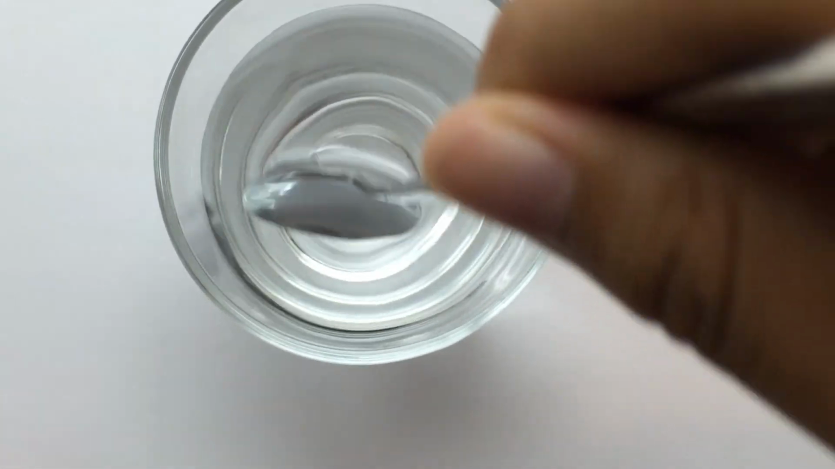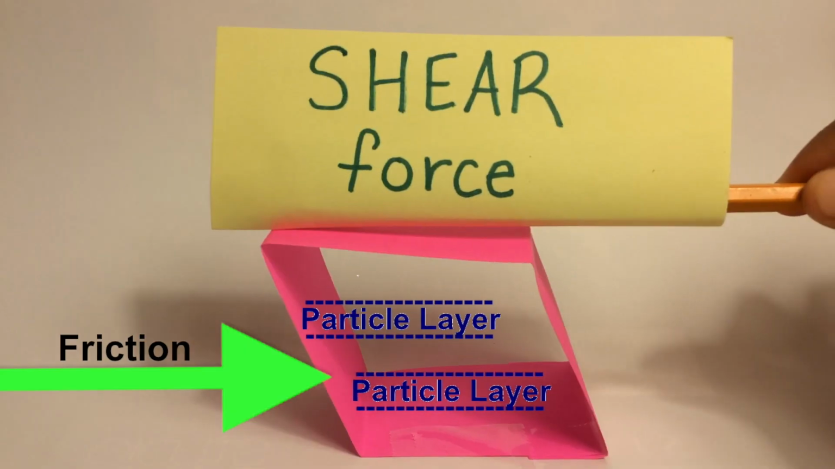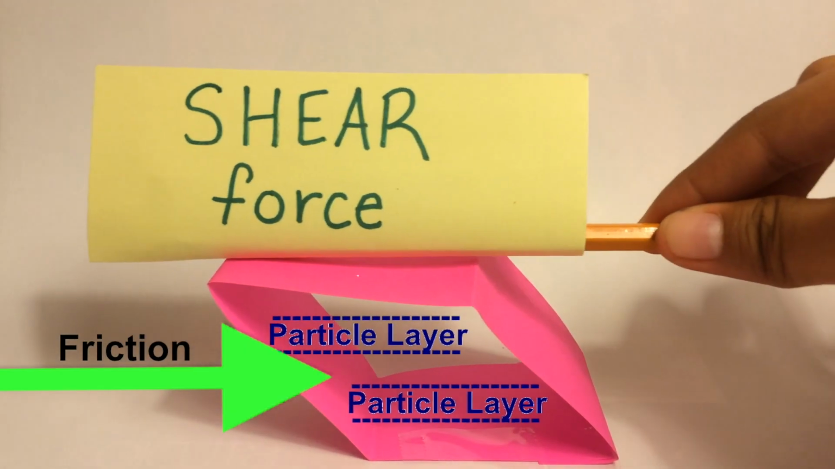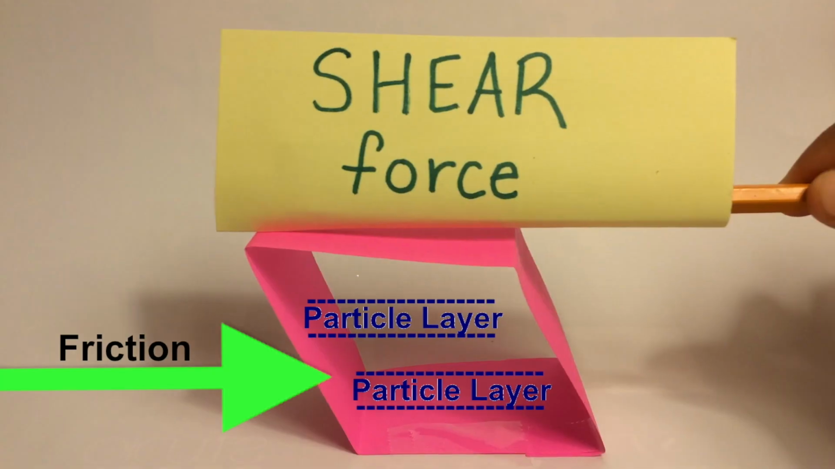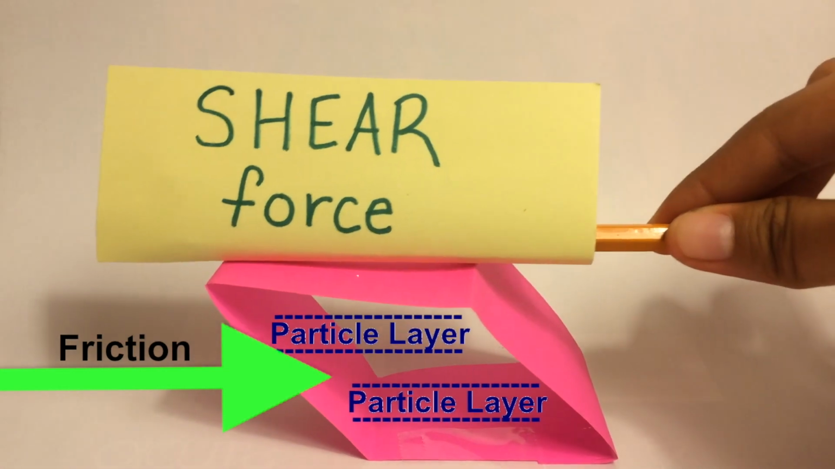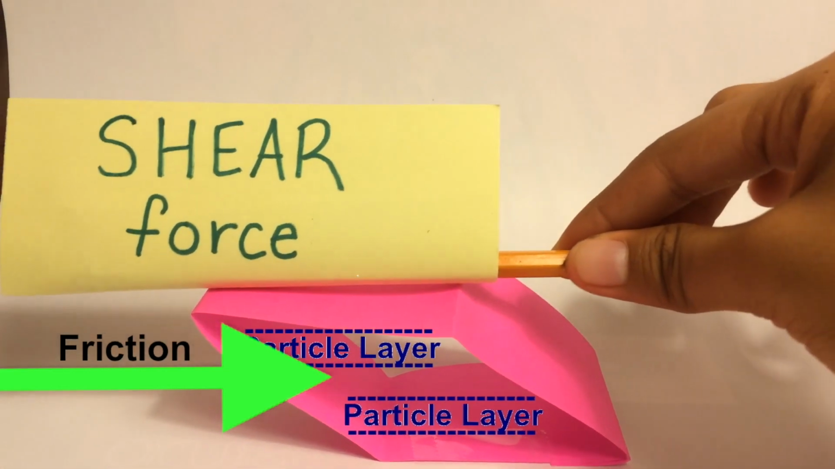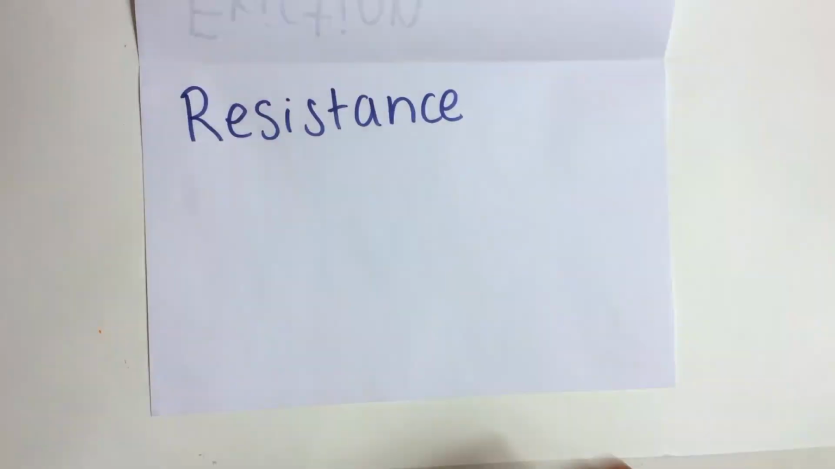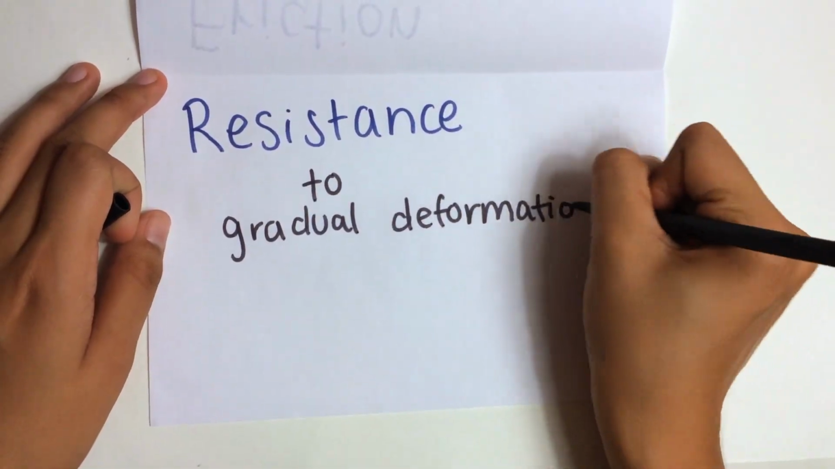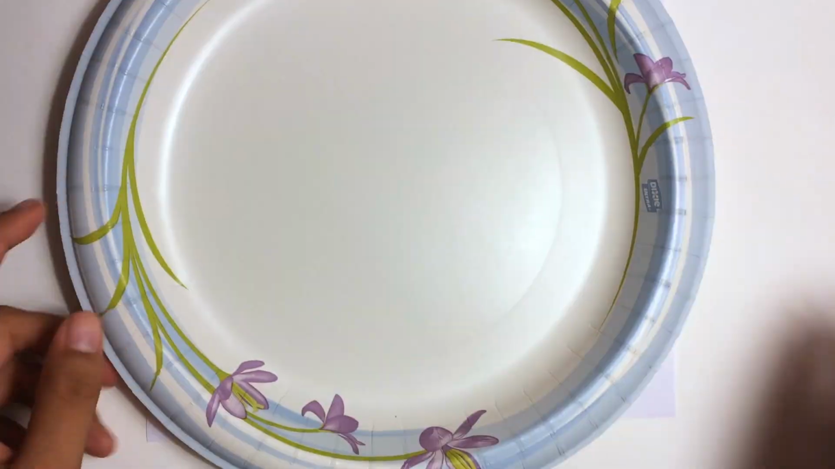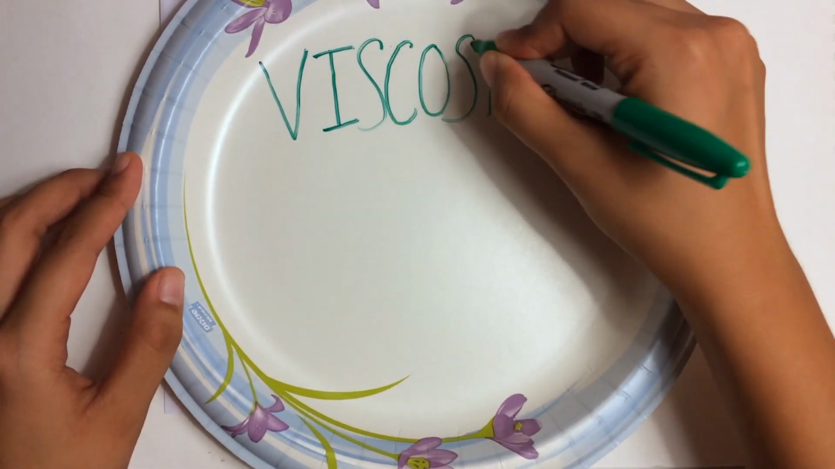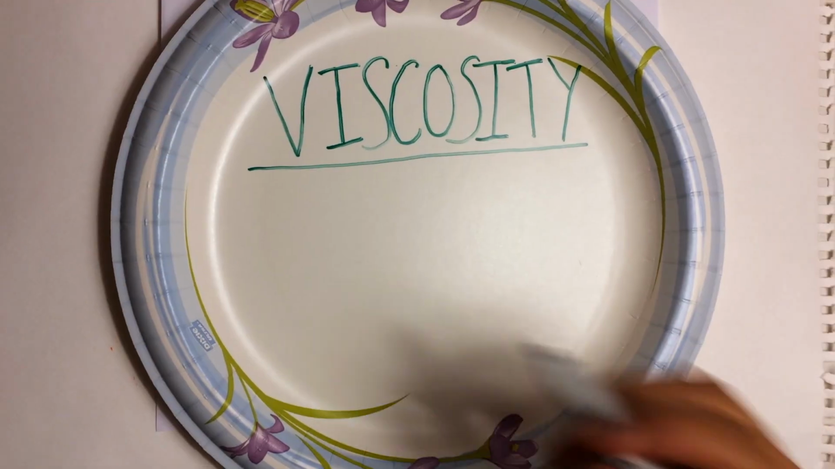But why do some fluids flow quickly and others slowly? When the particle layers slide over each other, there is friction generated between the particle layers. Different types of particles have different amounts of friction. This friction causes a resistance to gradual deformation by shear stress. The fluid doesn't want to flow. We measure this resistance using viscosity.